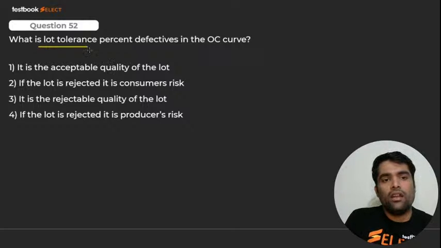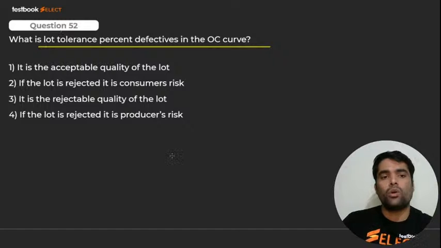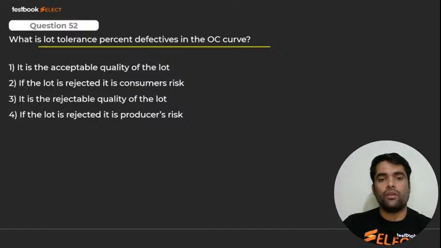What is the lot tolerance percent defective in OC curve, my dear? Please tell me. Lot tolerance percent defective. Please tell me. Yes. 52. Haji bacha. It is none other than demand variation during lead time. Yes, very good.